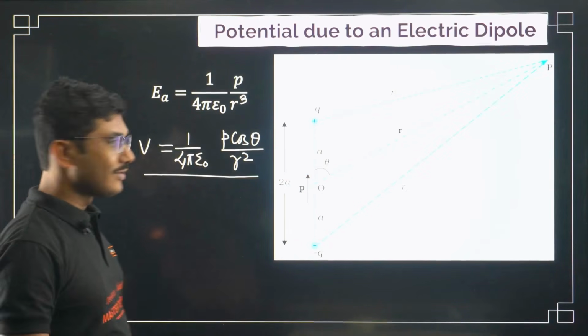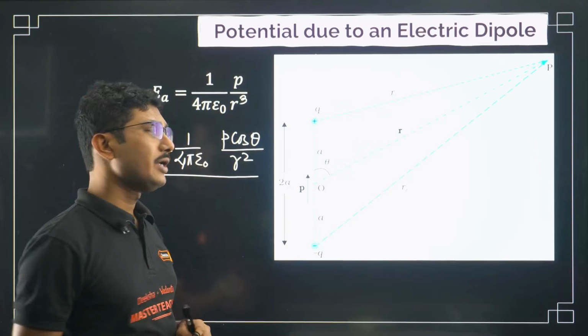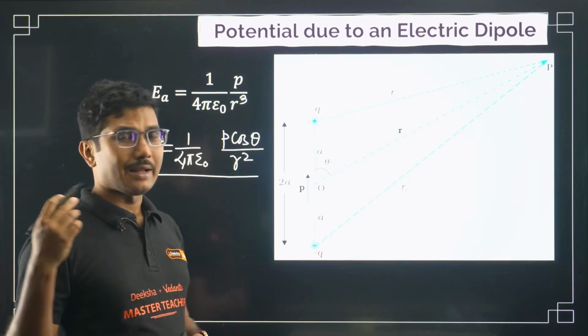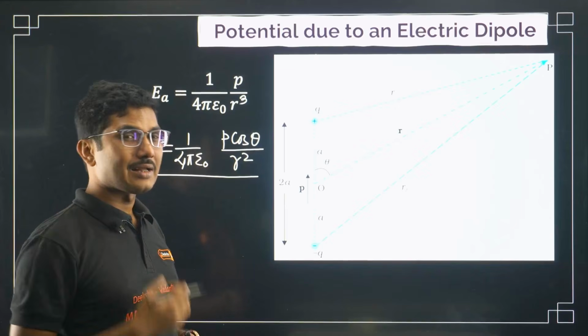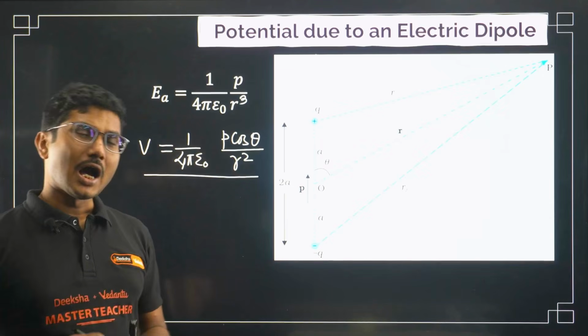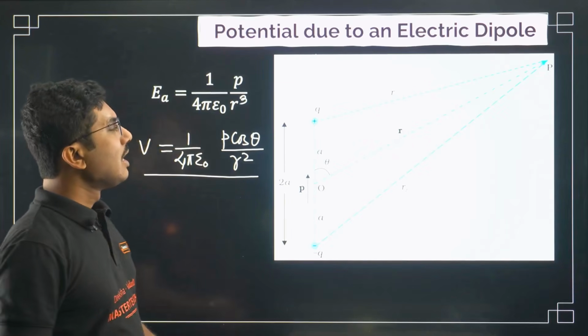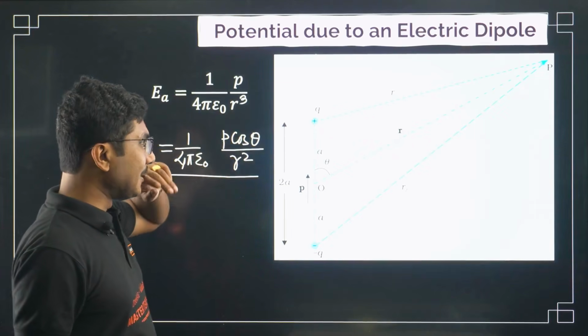Okay, but the derivation for this is not super important. You can skip that for now. If you feel that you want a detailed derivation, I will do that later on, maybe before your midterm exam. Okay, now let's see what is the